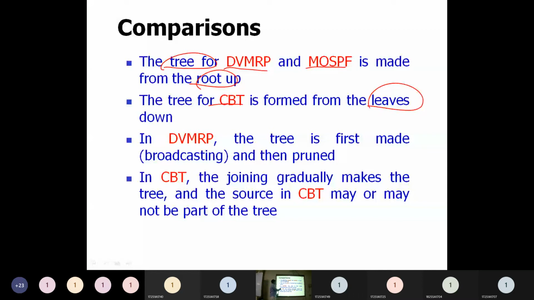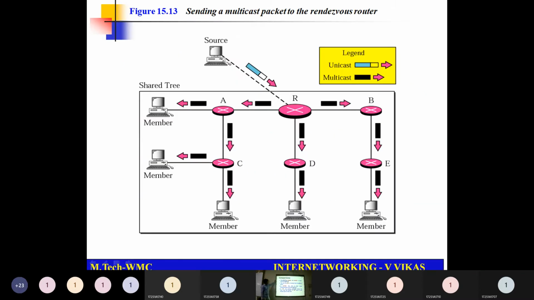In DVMRP, the tree is first made, like you are constructing the tree. Then if someone is not interested, you are removing those particular entities. But in CBT, whether you want to come into the tree or not, that we will know first. Accordingly, we will construct the tree here. Whoever is not interested won't be part of the tree itself. If you are interested, you will send the information that you will take part in that particular tree formation. So these are the differences we have when we compare DVMRP and MOSPF with CBT.